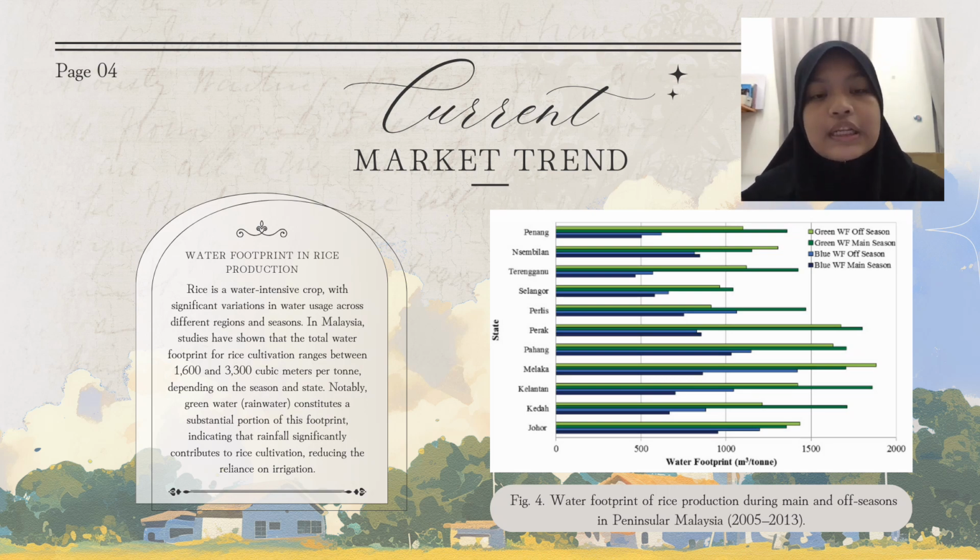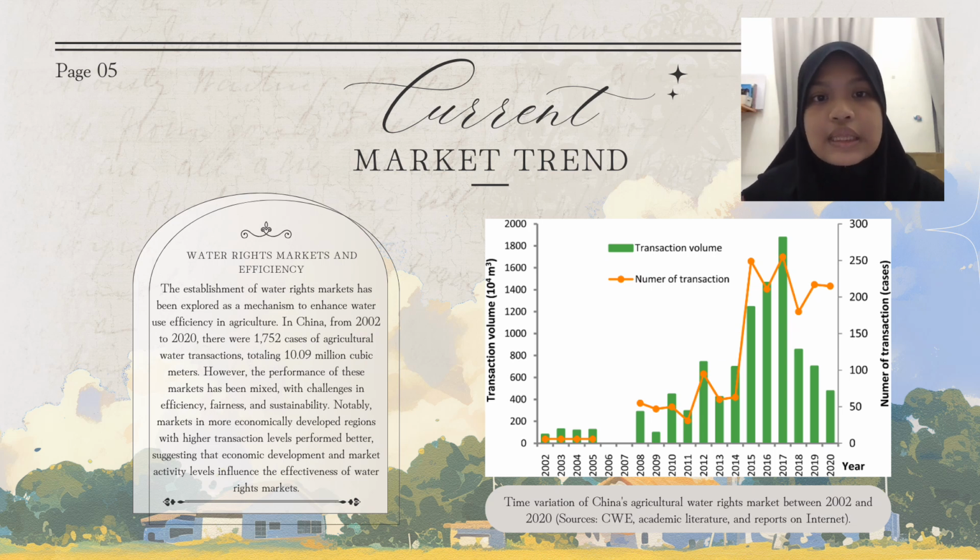The second one is water rights markets and efficiency. The establishment of water rights markets has been explored as a mechanism to enhance water use efficiency in agriculture. In China, from 2002 to 2020, there were 1,752 cases of agricultural water transaction, totaling 10.9 million cubic meters. However, the performance of this market has been mixed, with challenges in efficiency, fairness, and sustainability. Significantly, markets in more economically developed regions with higher transaction levels perform better, suggesting that economic development and market activity level influence the effectiveness of water rights markets.